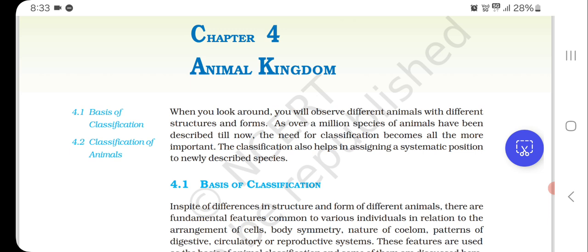Chapter 4 Animal Kingdom. When you look around, you will observe different animals with different structures and forms. As over a million species of animals have been described till now, the need for classification becomes all the more important. A classification also helps in assigning a systematic position to newly described species.